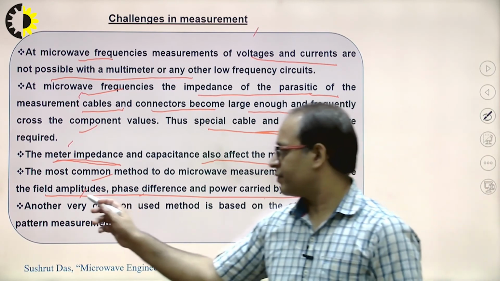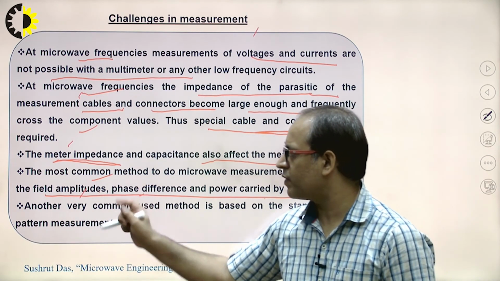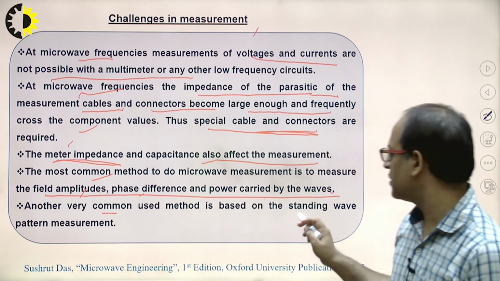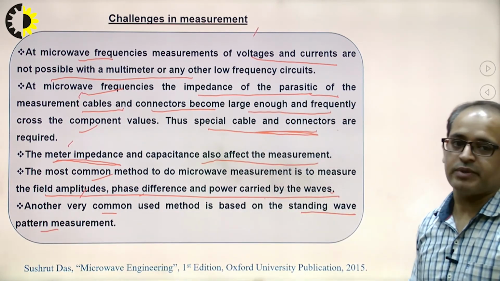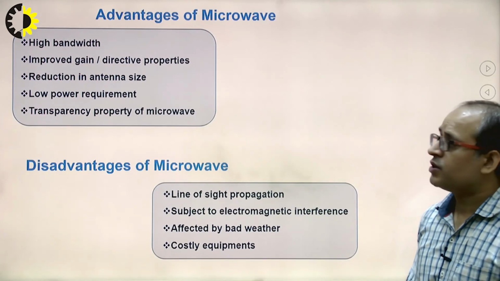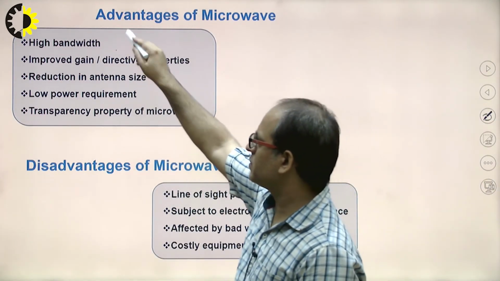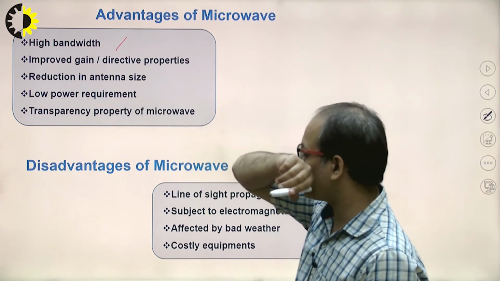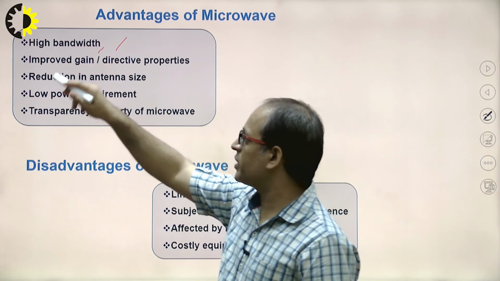Another term we always use for microwave signal measurement is standing wave pattern measurement. So what are the advantages of microwave? First is high bandwidth. As the frequency is very high and the wavelength is very low, the bandwidth is very high.